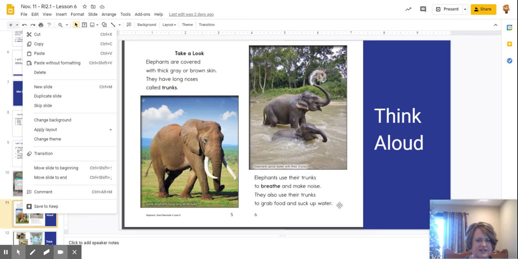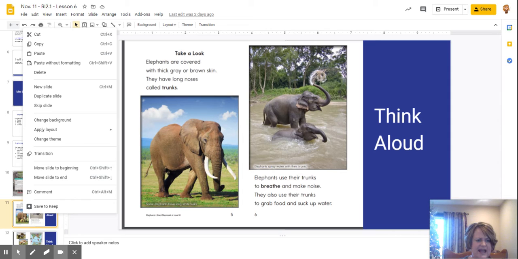So yesterday I talked about whenever you see a bold word, you want to take a note of that. You want to notice what that word is and what it means. So it says elephants use their trunks to breathe and make noise. I already have schema for breathe. I breathe. So they're going to use their trunk to breathe in and out.